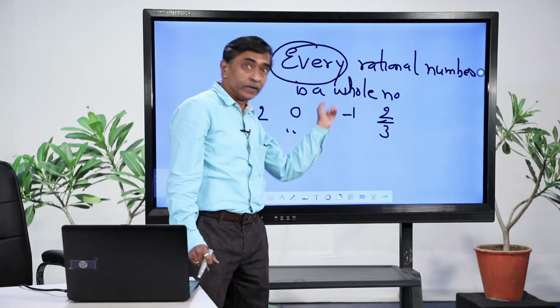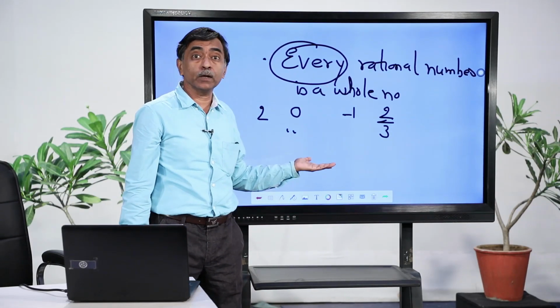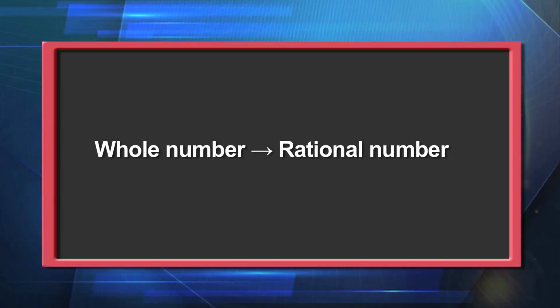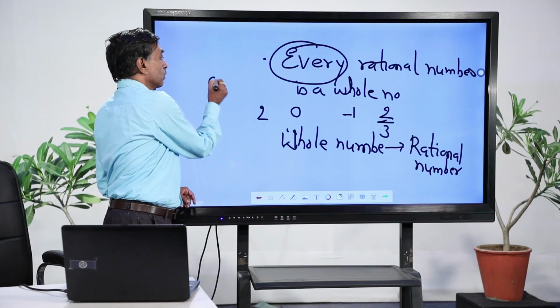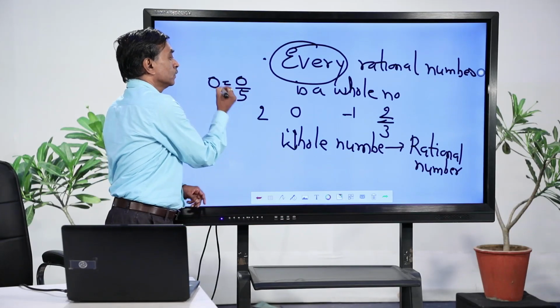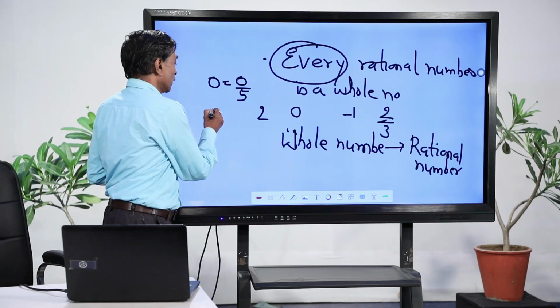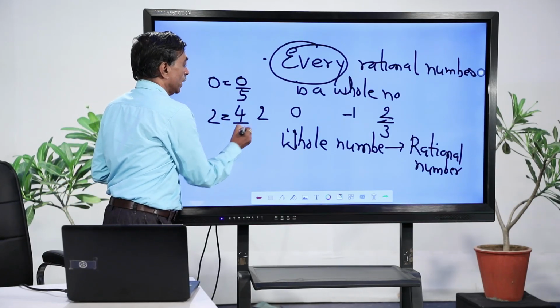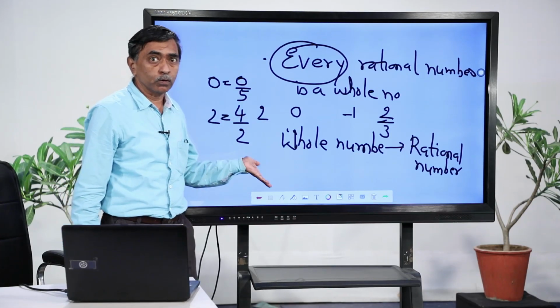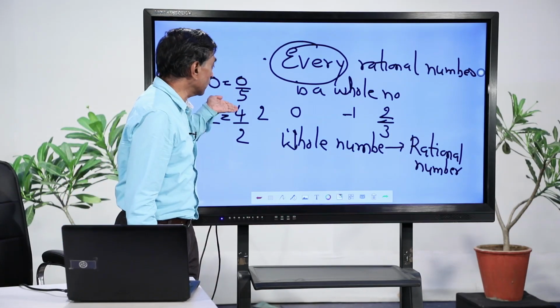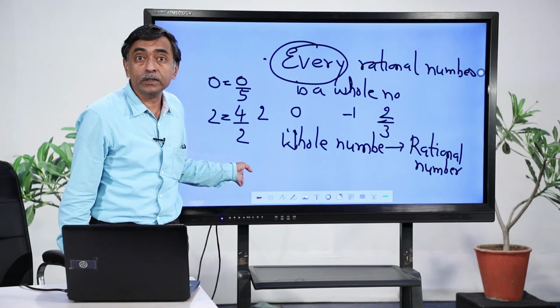But can you say the other way round, that every whole number is a rational number? So, my next statement would be, if I turn it the other way round, that every whole number is a rational number. If I make this particular statement, then as I discussed yesterday, if I take the number say 0, I can write it in the form 0/5, it becomes a rational number. If I take the number 2, I can write it in the form 4/2 or 6/3 or 8/4, they are in the rational number form, because numerator and denominator both are integers and denominator is not equal to 0.